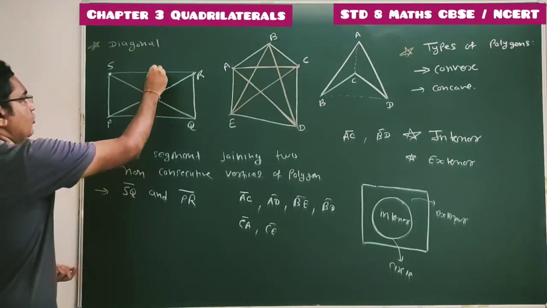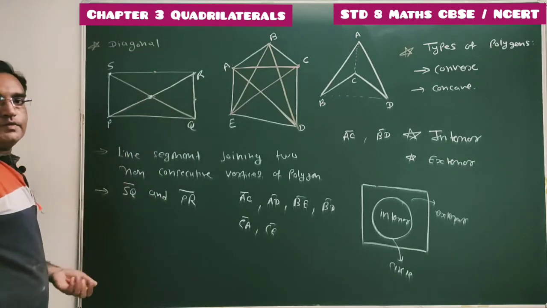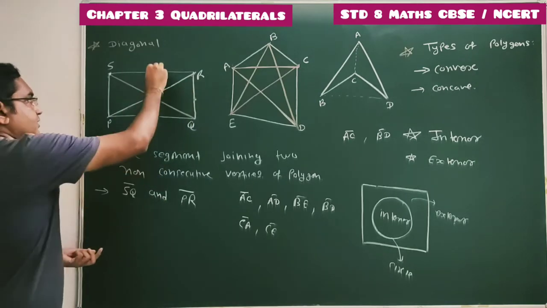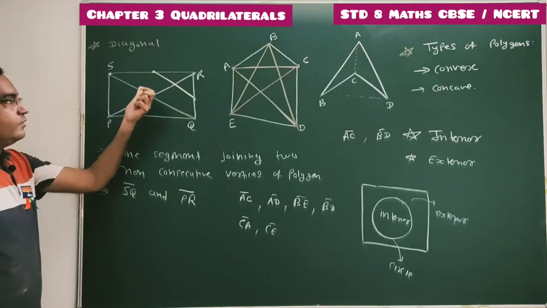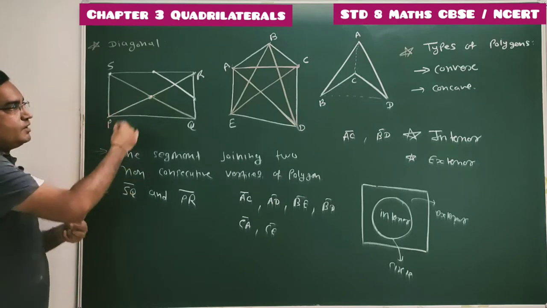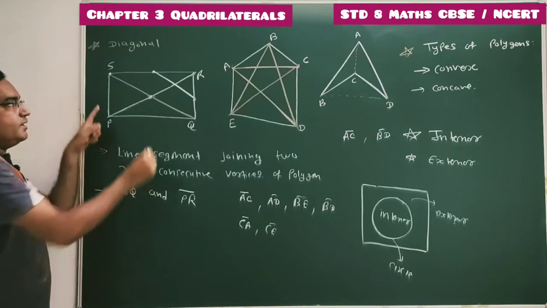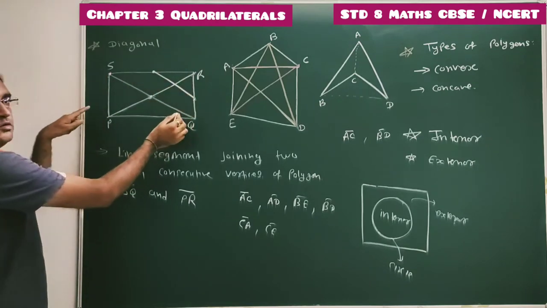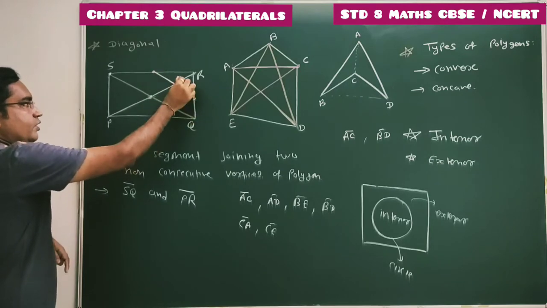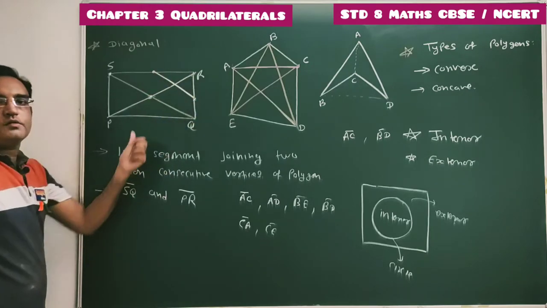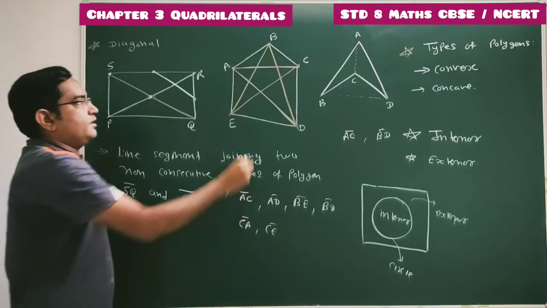If we consider any 2 points on this type of polygon, and join those 2 points, the line segment joining any 2 points on this polygon will always lie in the interior of this polygon. Select any 2 points of this polygon and join them, and the line segment joining these 2 points will always lie in the interior of this polygon. Hence this is defined as convex, okay?